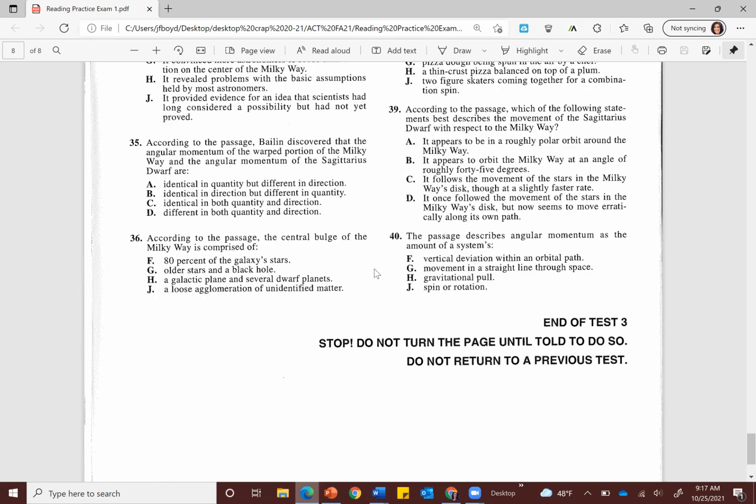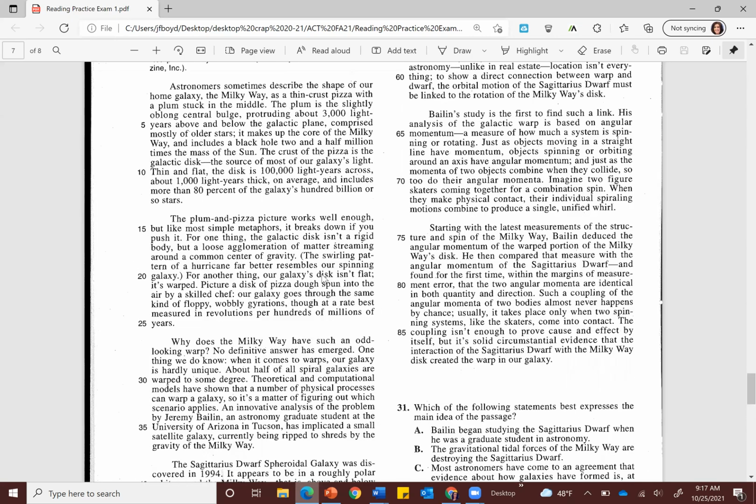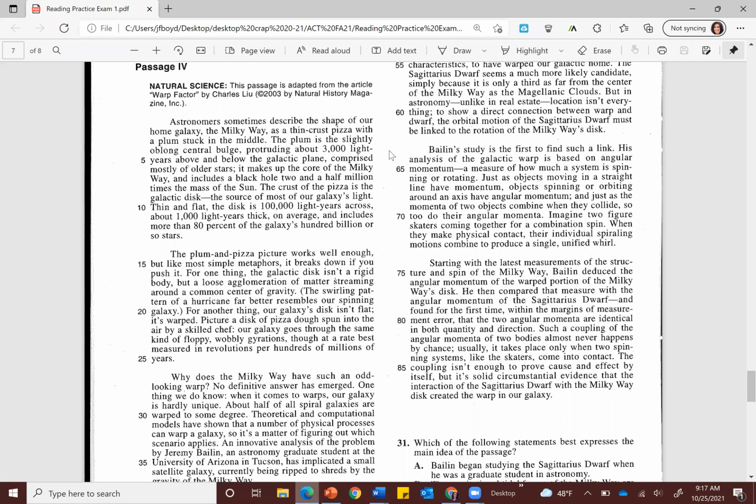Number 36, according to the passage, the central bulge of the Milky Way is comprised of. Take a moment and see if you can't find the right answer. The right answer for 36 is G, older stars and a black hole, and that's going to be right up at the beginning of our passage. There we go. Black hole and there we go. Older stars and a black hole, 2.5 million times the mass of the sun.